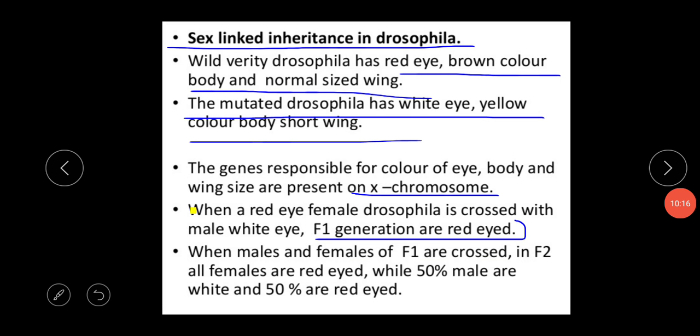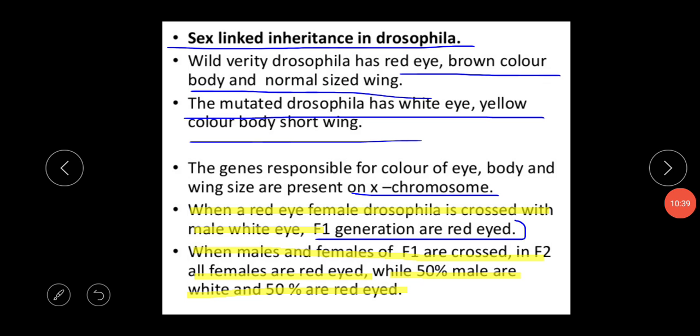The meaning of this: when a red-eyed female Drosophila is crossed with a white-eyed male, the F1 generation will be all red-eyed. And the next thing is, when the males and females of F1 are crossed, in F2 all females are red-eyed, while 50% of males are white-eyed and 50% are red-eyed.